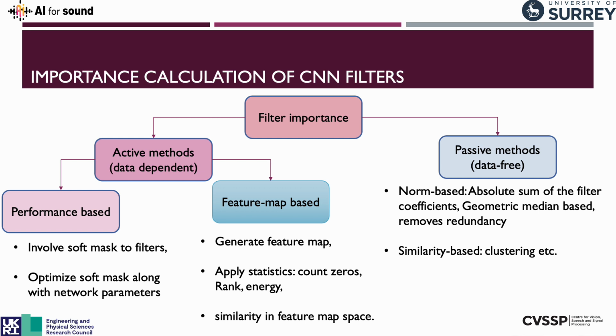There are feature map based approaches, which generate a feature map and then use statistics and rank energies, in a similar way to the performance based. It's computationally expensive, and these require a lot of time and also a lot of energy, which sort of mitigates the whole point of removing these features.